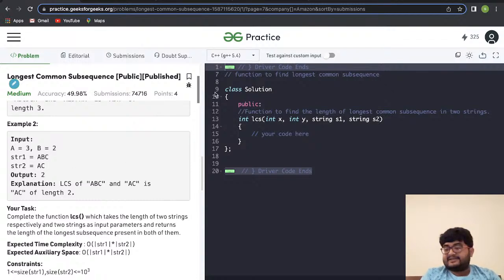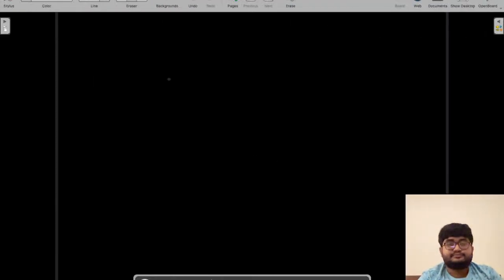So this is the question, longest common subsequence length, and this is a very standard problem. So let's see how we can solve this. All right. So when we are given a DP question, or we can understand that it's a DP question, I prefer to think this way. It might be different for you or someone else, but I prefer this way. So I generally break solving a DP question into three parts.